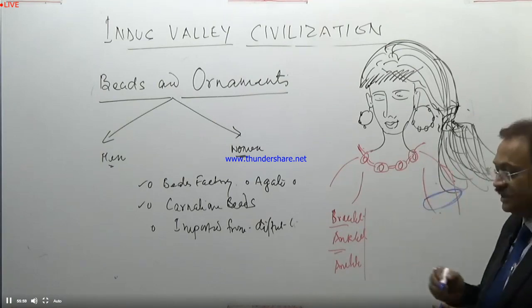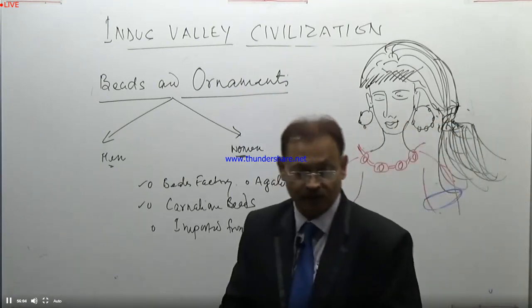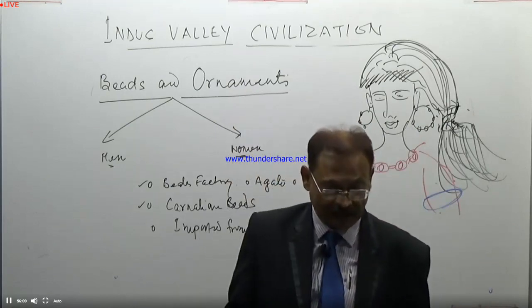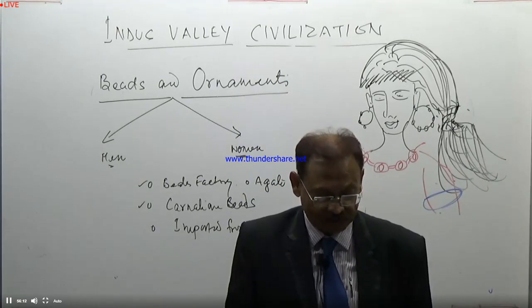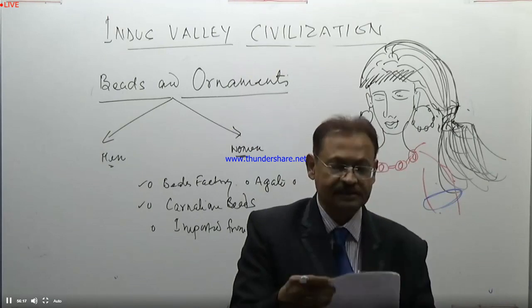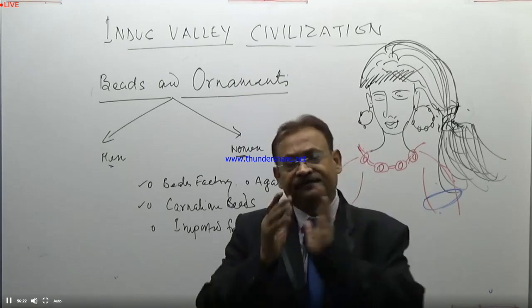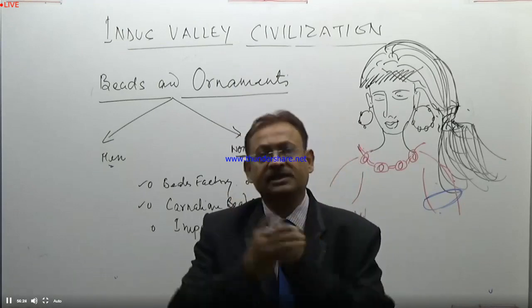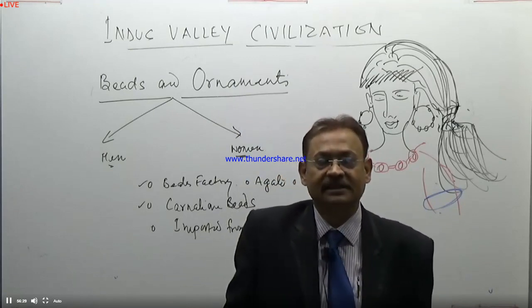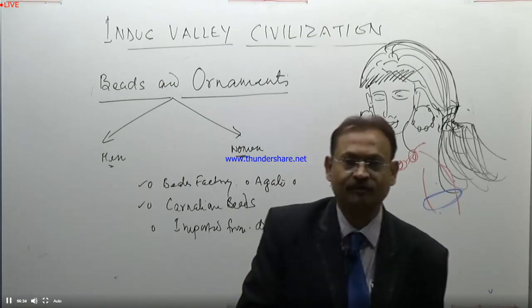That is why ornaments and beads were an important aspect of the lives of the Indus Valley civilization people. And one more thing in this connection: apart from the beads and ornaments, it was not only that which suffices the need of the people, the need of the system of that time.